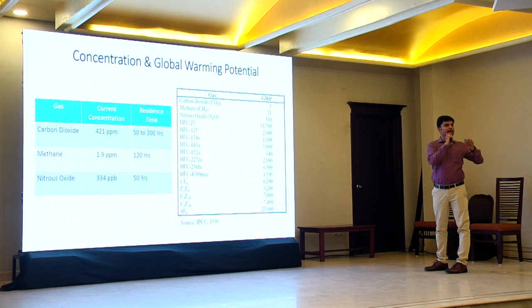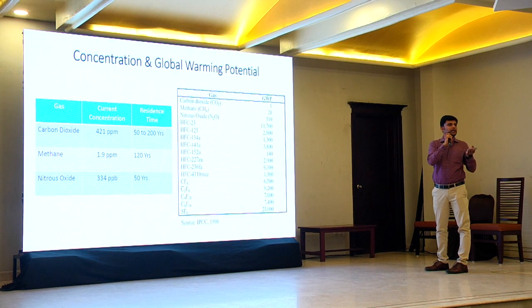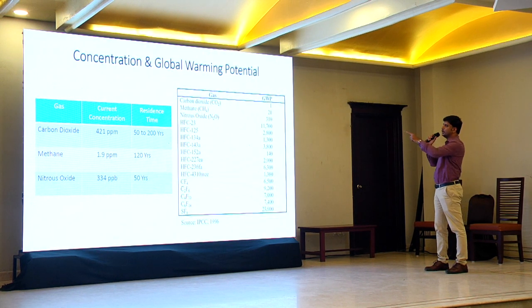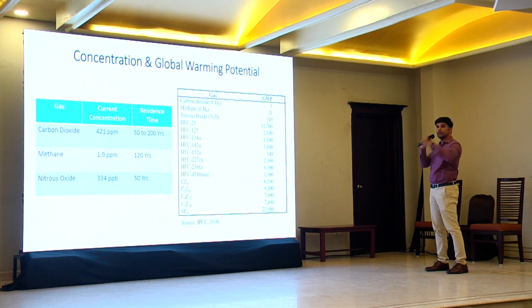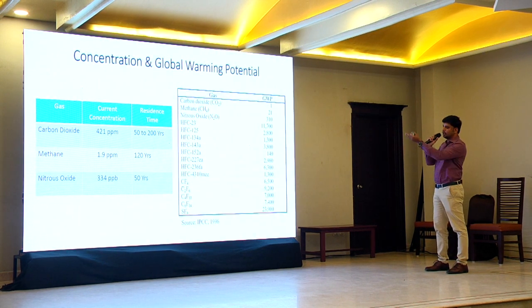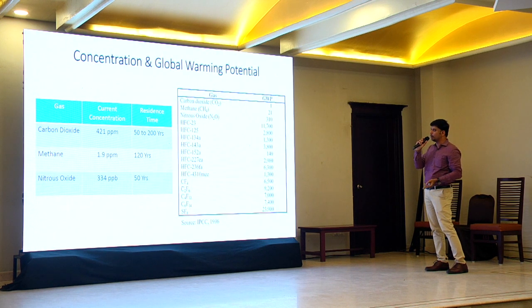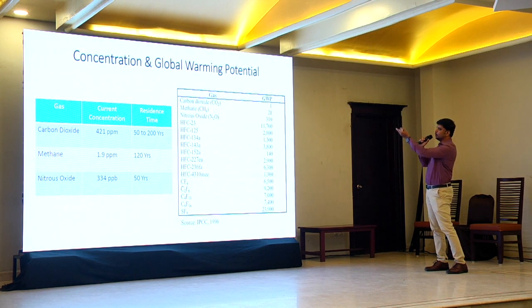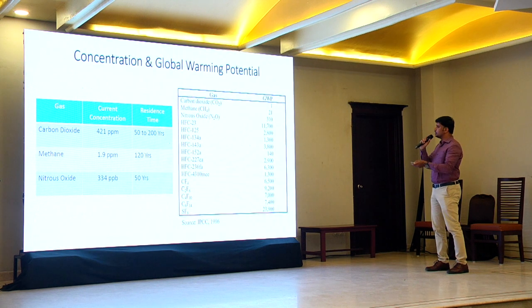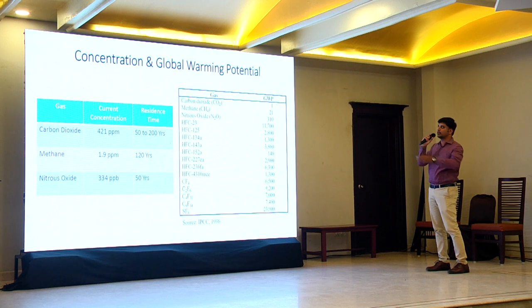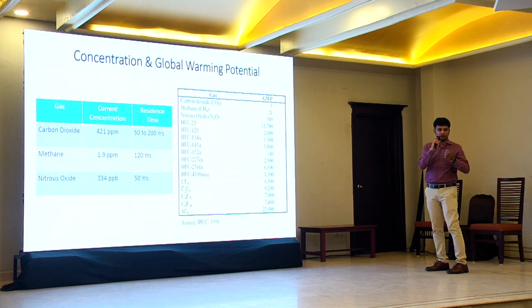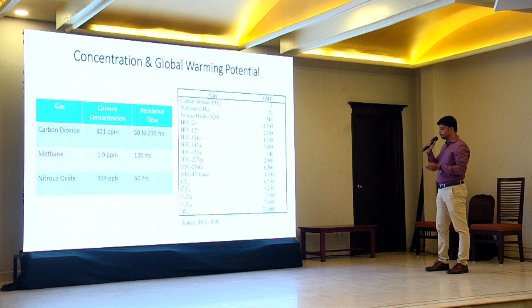The potential of the gas to absorb the heat energy from the sun. So the heat absorbing nature, when you compare to carbon dioxide, methane is 21 times more and nitrous oxide is 310 times more. And if you see the unnatural gases I have mentioned earlier, the hydrofluorocarbons and chlorofluorocarbons, they are somewhere in the thousands when you compare those gases. So this is an important factor to know, what is the global warming potential of these greenhouse gases.